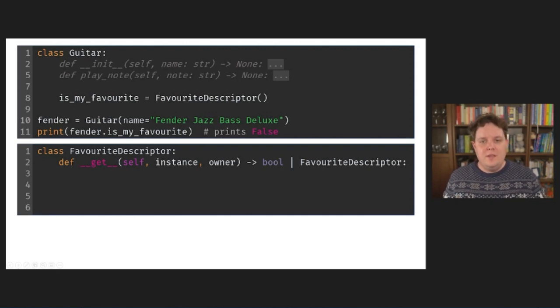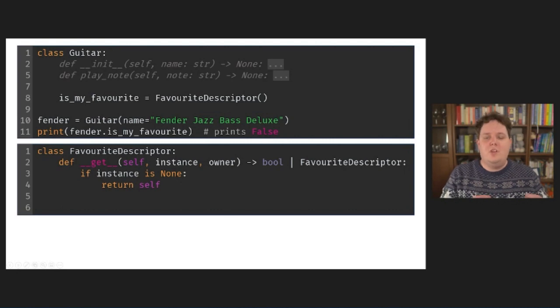Now, remember, I've assigned a class attribute to the descriptor. This means that in theory, I can also access the descriptor directly on the guitar class as guitar.isMyFavorite. Since there is no specific guitar instance in that case, Python will pass None as the value for instance. This is something that I will have to deal with, which I simply do by checking if the instance is None, and if so, by returning the descriptor itself. Returning the descriptor itself is not strictly necessary, but given that I have no other useful value to return, I might as well return a descriptor so you can easily introspect it.